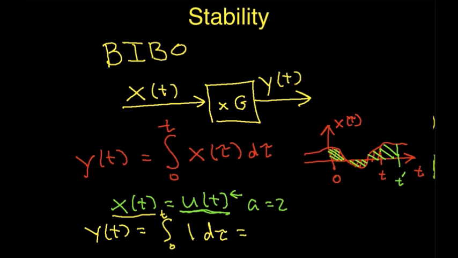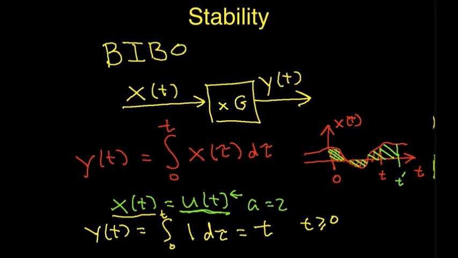And you can work out this integral that y of t is now equal to t. Okay, and again, this is for the case where t is greater than or equal to 0. For the case where t is less than 0, then basically your output is going to be 0.